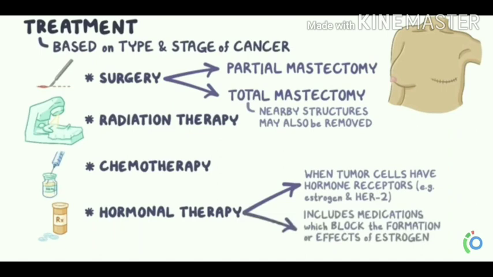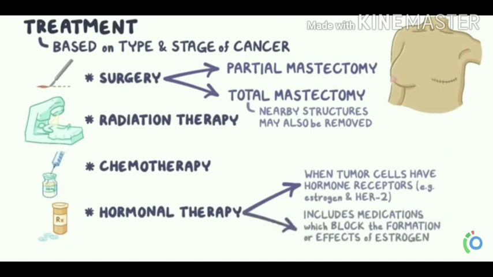Localized tumors are removed by partial mastectomy, where only the affected part is removed. In case of large tumors which have spread to the nearby tissues, the entire breast is removed by total mastectomy.